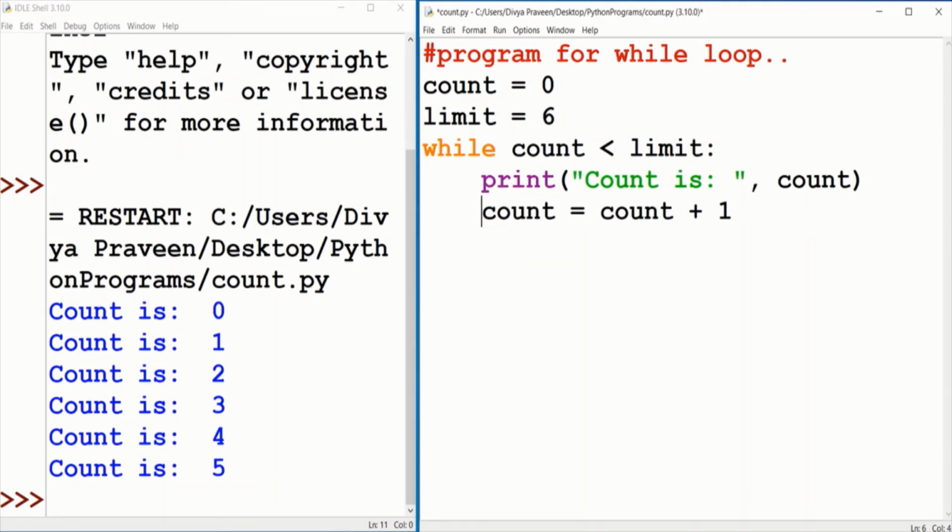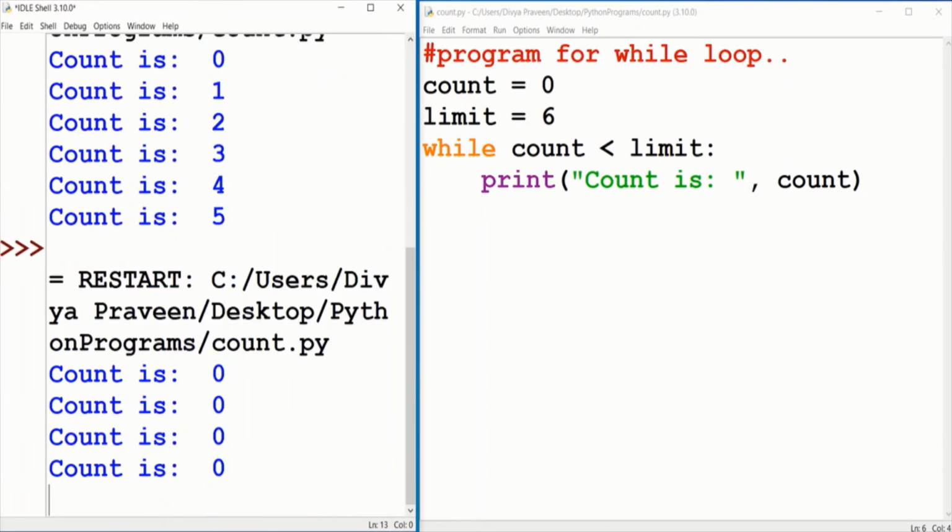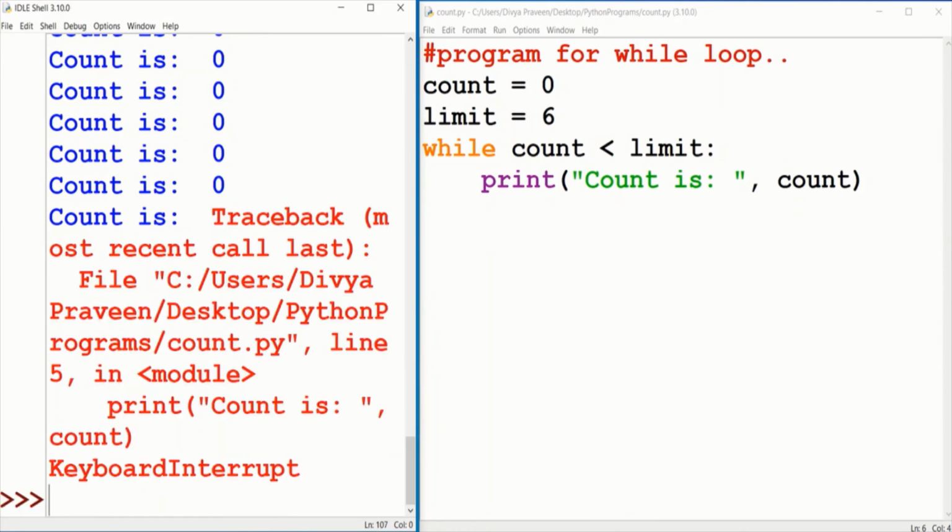Can you guess what will happen if we don't update count? Let me run this program. An infinite loop will be the result until we hit Ctrl C, because while loop is an indefinite loop. That is, statements will be executed until a test condition remains true.